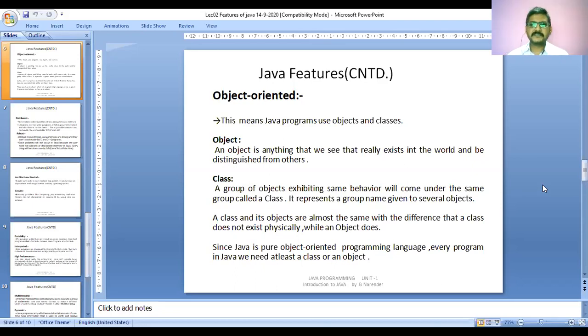I will discuss this topic in depth once again, that is, why a class does not have to have objects. It may or may not have objects, but every object should belong to one class. There is one more point discussed here: a class and its objects are almost the same, with the difference that a class does not exist physically while an object does. Class is an imaginary thing, while an object is a physical thing.